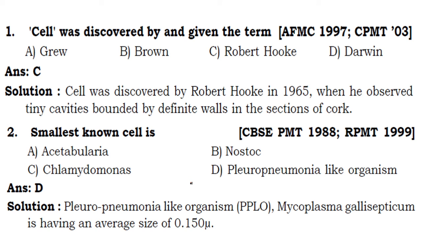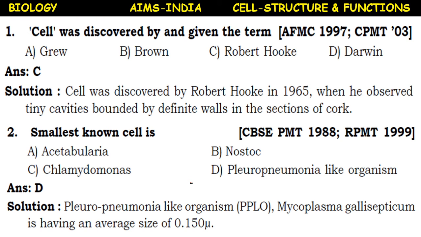Next, here are some solved questions which appeared in previous medical entrance exams. This is also very important to know, as these questions will add weight to this chapter. The cell was discovered and the term cell was given by Grew, Brown, Robert Hooke, or Darwin?